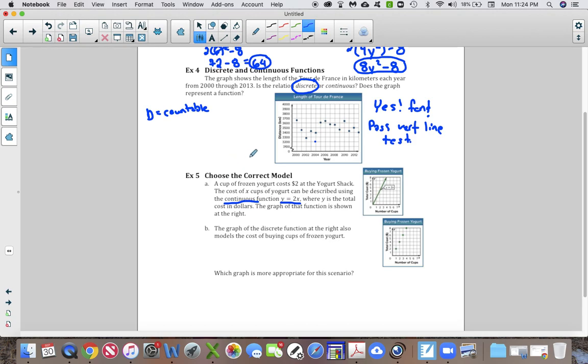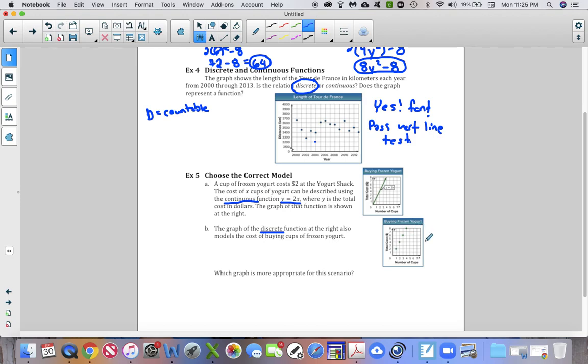All right, they want us to choose the correct model. All right, the graph of the discrete function for this yogurt scenario is at the right also, which models the cost of buying cups of frozen yogurt. So basically I have two graphs that are showing kind of the same thing, one in which the lines are connected and one in which there's only dots. Okay, now which one of those is more accurate?